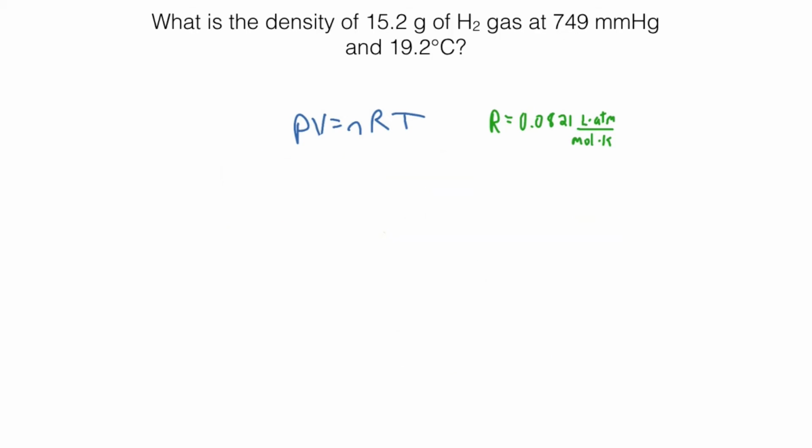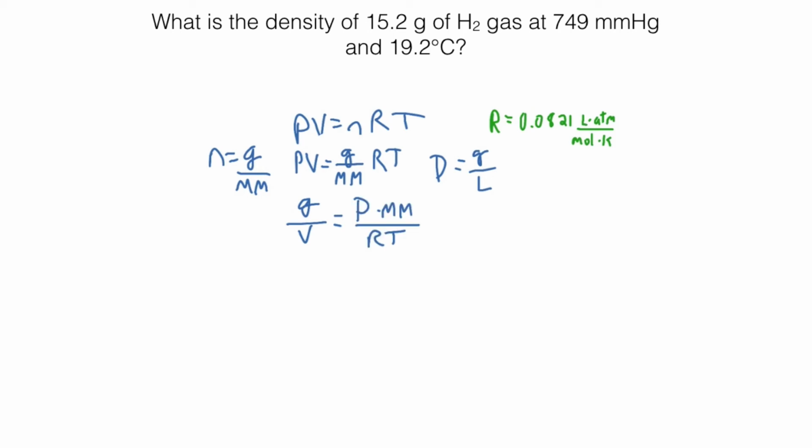In this problem it asks for density. I know that the number of moles equals the grams divided by the molar mass. I can plug that in, substituting in for n, and then I know that density is equal to grams over liters. So I can rearrange this equation to get mass over volume, and I come up with an equation for density. The pressure times the molar mass divided by RT, the constant in temperature, equals my density.